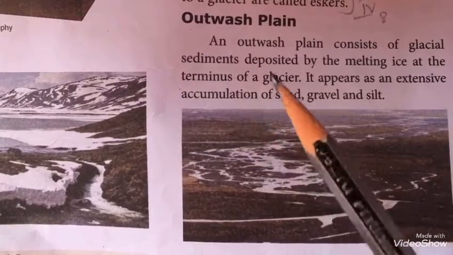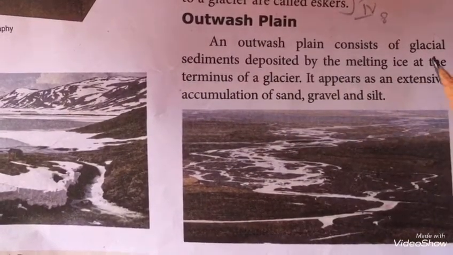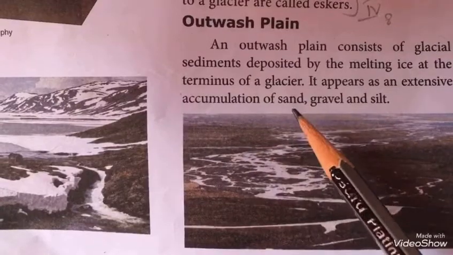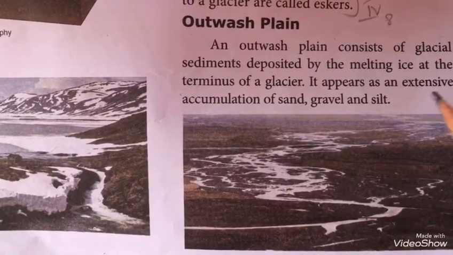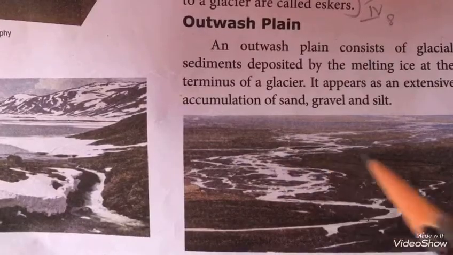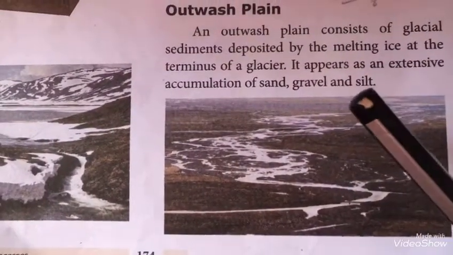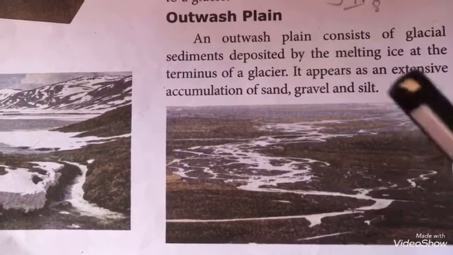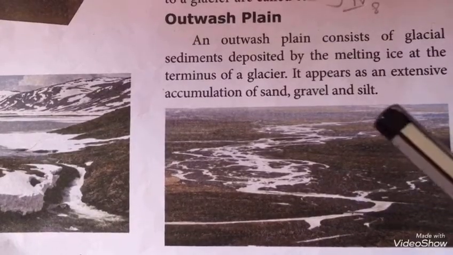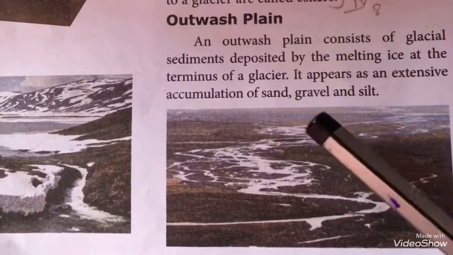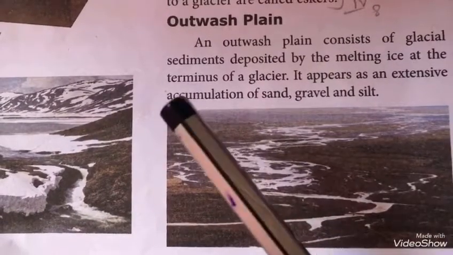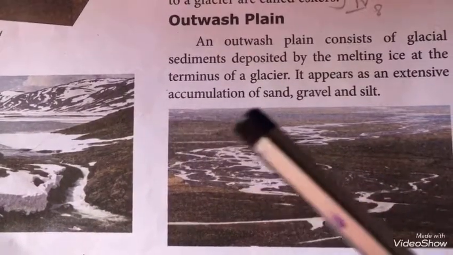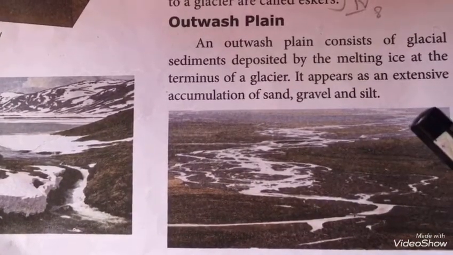Outwash plain. An outwash plain consists of glacial sediments deposited by the melting ice at the terminus of a glacier. It appears as an extensive accumulation of sand, gravel and silt. So when the ice of the glacier melts, it leaves sediments. The sediments are deposited, so it is known as outwash plain. These sediments consist of accumulation of sand, gravel and silt.